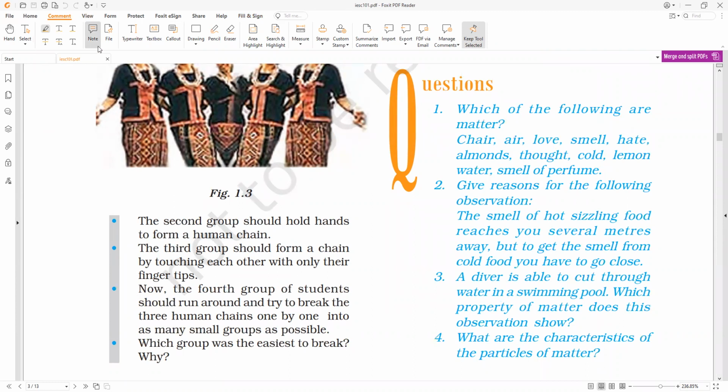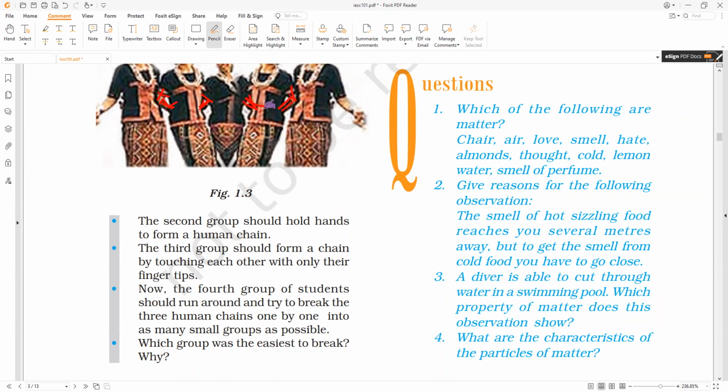Means they are joining their hands. Is it right or wrong? Yes. So, sir, as they are joining their hands, people cannot just simply break them. But if you have noticed this Bihu dance, they have locked their chains. Backside, they are interlocking their hands. So now tell me, is it possible to break them?